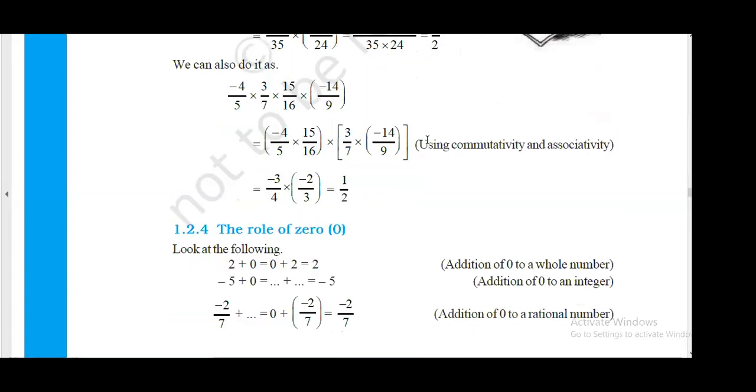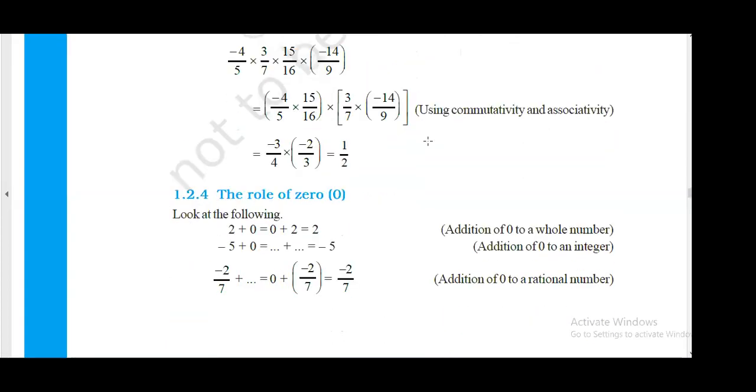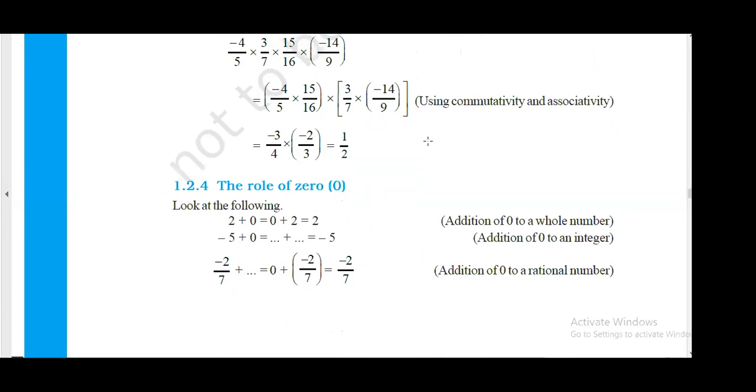Now 0. We know that 0 is a very important number, right? Discovered by Aryabhatta. So 0 is your additive identity, right? So anything added to 0 will be the same number.